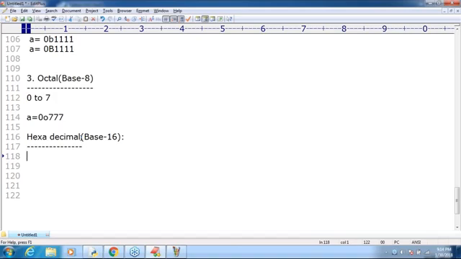Now what are the allowed digits? 0 to 9 is allowed. Next, A to F is allowed. Now, bigger doubt, sir. In this A to F, A means 10, B means 11, C means 12, F means 15. Is A to F lowercase or uppercase?